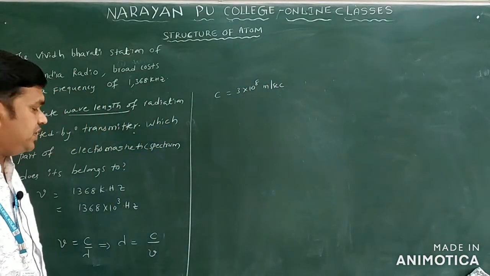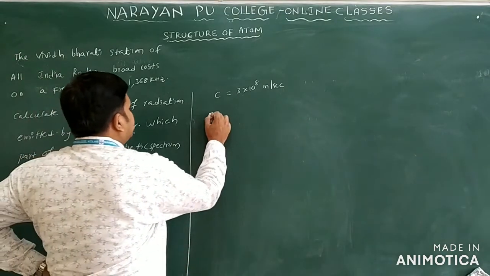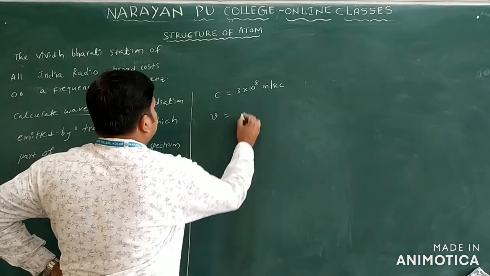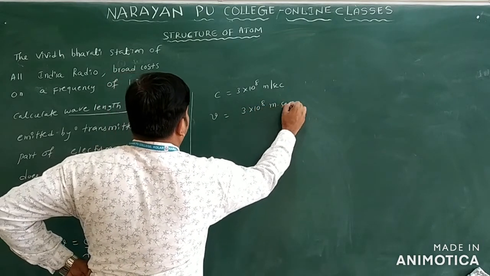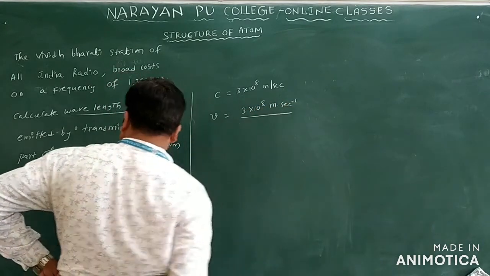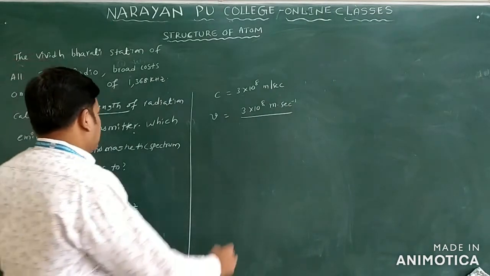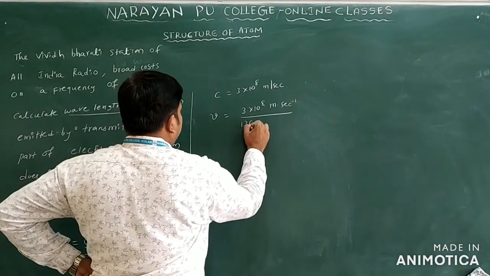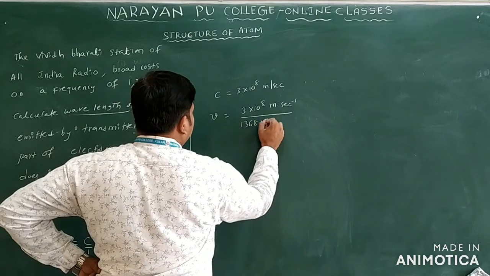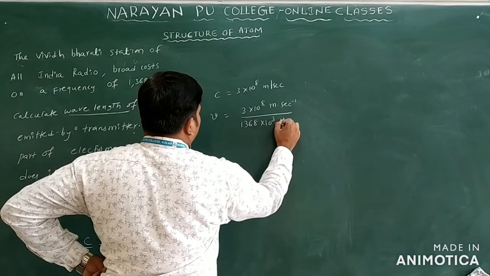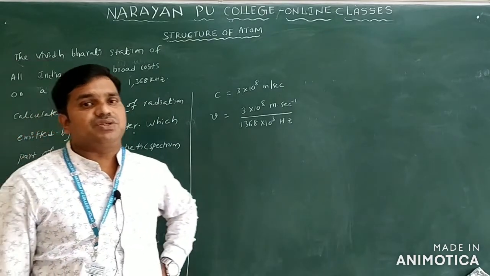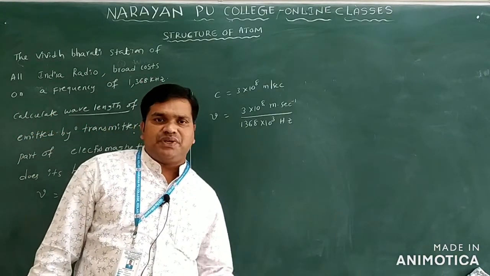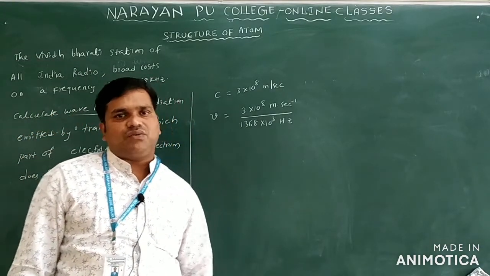Now we can substitute the values: 3 into 10 power 8 meter second inverse by 1368 into 10 cube hertz. Hertz is the unit of frequency. 1 CPS is equal to 1 hertz, which is equal to second inverse also.